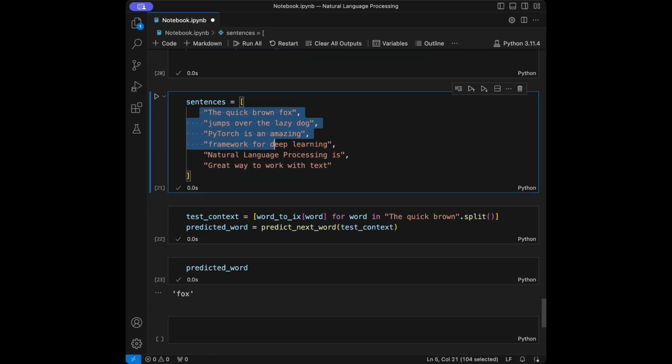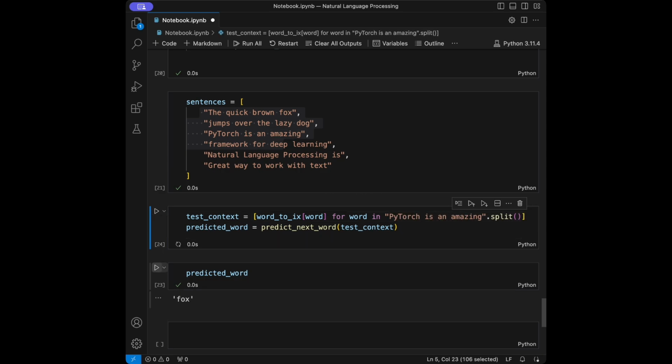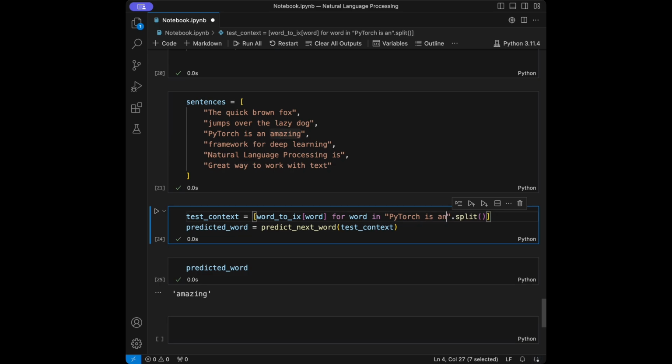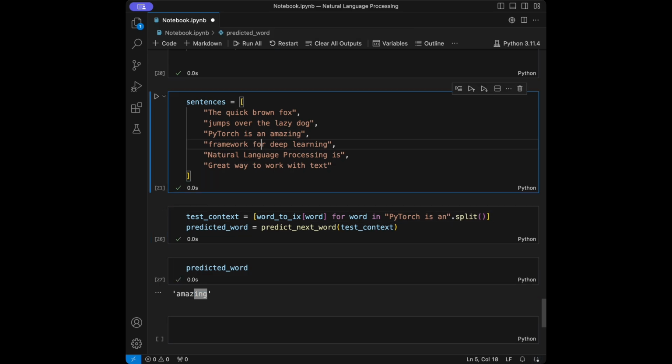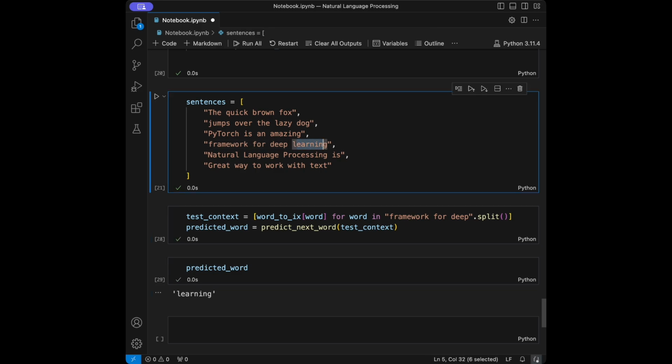Great. So this was the original sentences, and it's working smoothly. We can just change this like we can say PyTorch is an amazing, and we can just try this, and let's see if we get nothing because this is the last word of the sentence. So I'm just going to delete that and make it rerun. So that was my error. We get amazing. Great. Let's see framework for deep. How does this work? Like this. And yeah, learning we get from here.